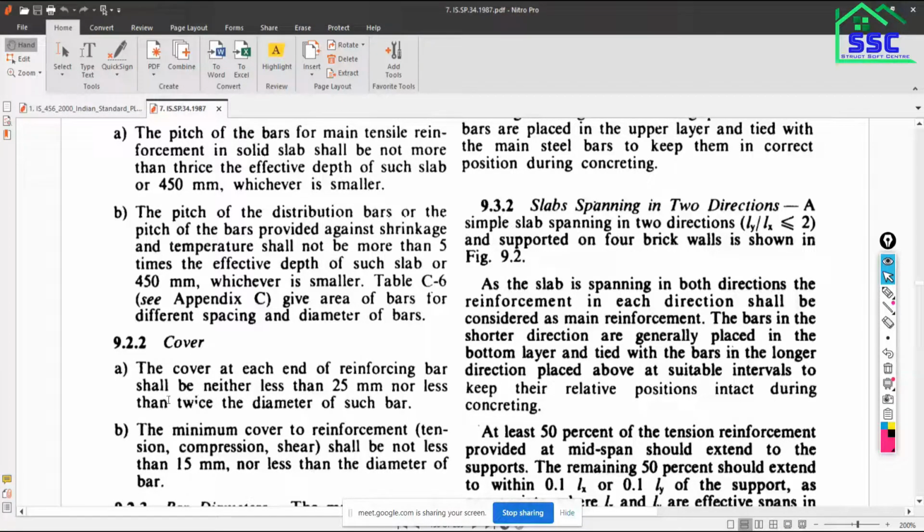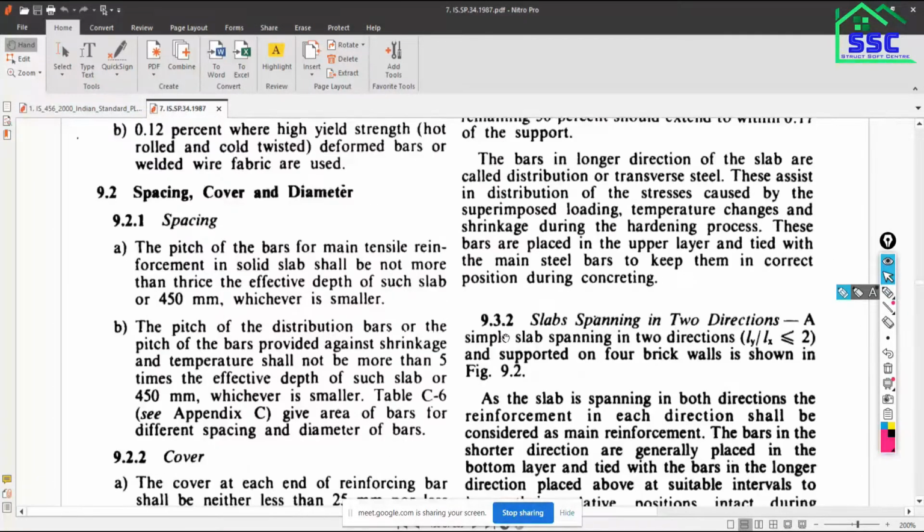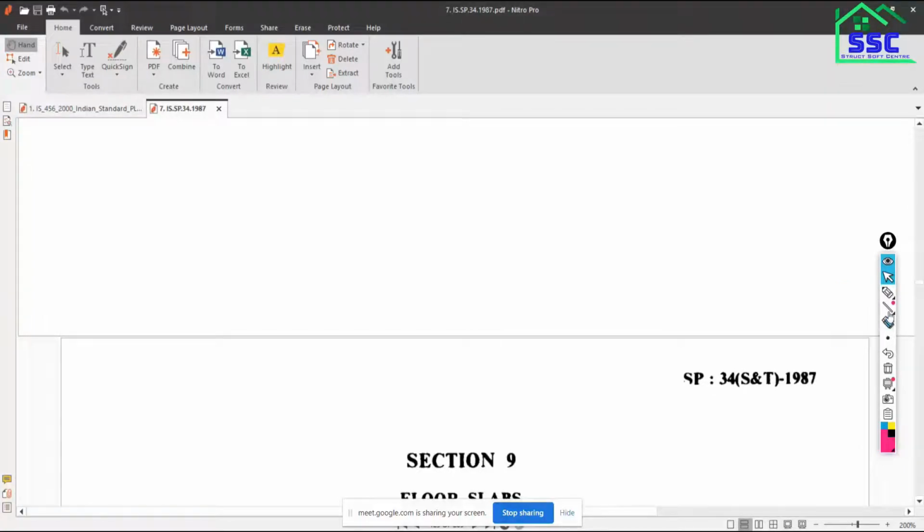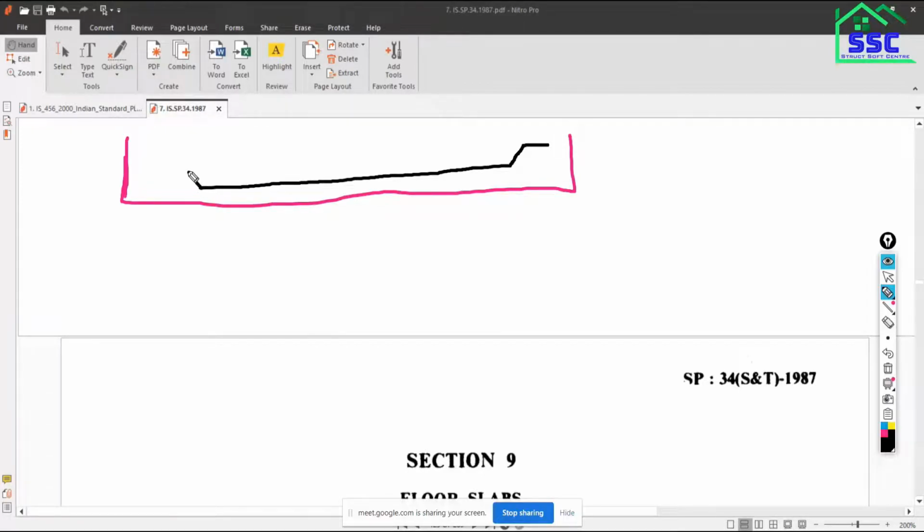So how much cover you have to maintain? That is specified by the code. The cover at each end of a reinforcing bar shall be neither less than 25 mm nor less than twice the diameter of such bar. It means what? Suppose the slab is there like this, and the reinforcement you are going to provide, suppose main reinforcement is there, bent up bar like this.